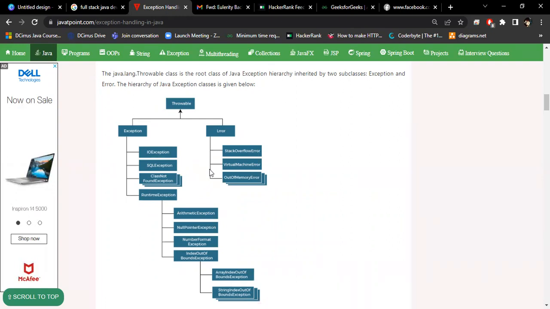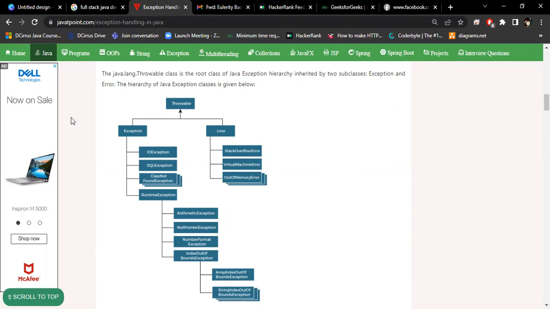As I have already told you, if anybody asks what is the parent of exception or anything, it is the Object class, the parent of all classes. Throwable has two children, Exception and Error. Errors are StackOverflowError, VirtualMachineError, OutOfMemoryError. We cannot handle them, but exceptions we can.